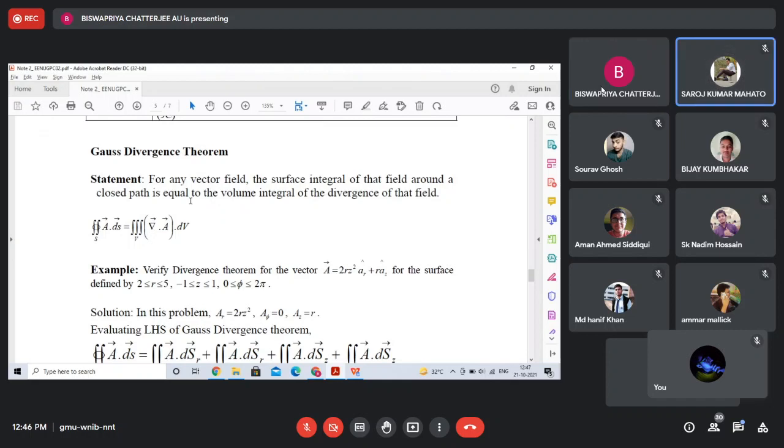The statement is, for any vector field, the surface integral of that field around a closed path, the left hand side, is equal to the volume integral of the divergence of that field. So if you take the divergence, then you can take the volume integral of that resultant. It will be equal to the surface integral of that vector around the closed path. So this is the statement.